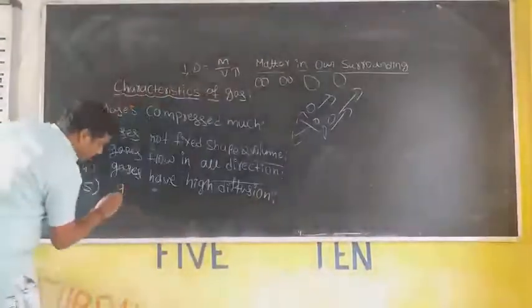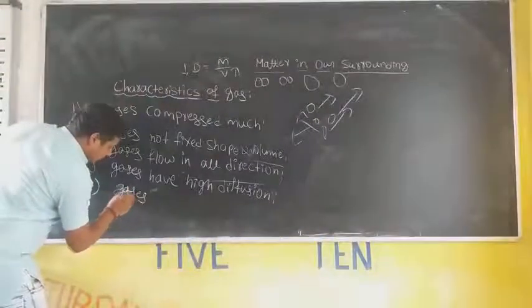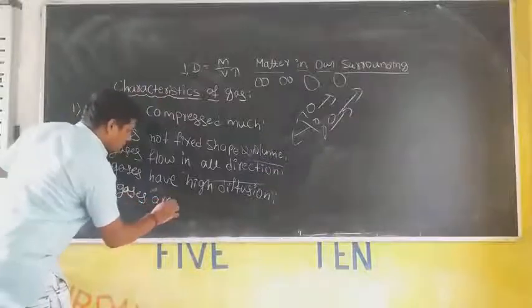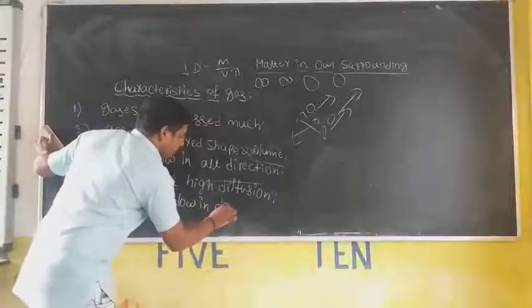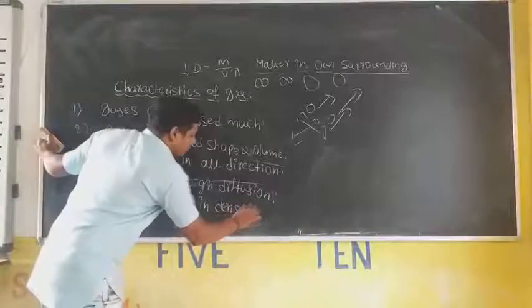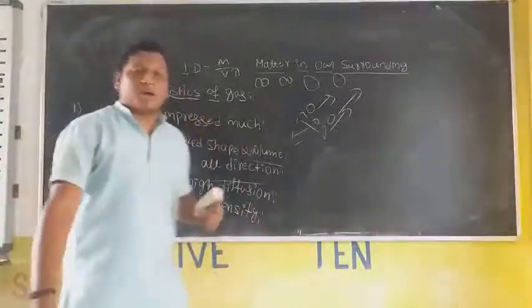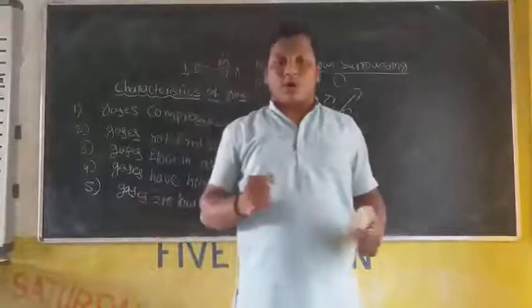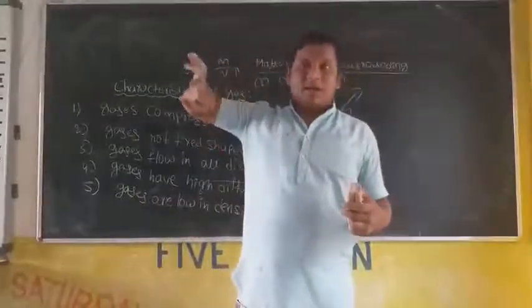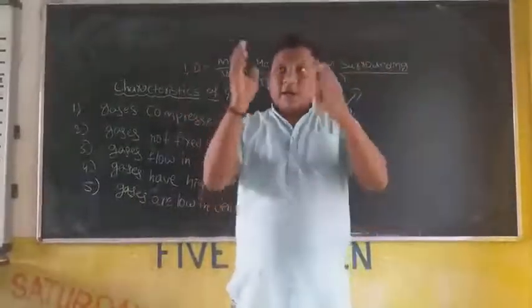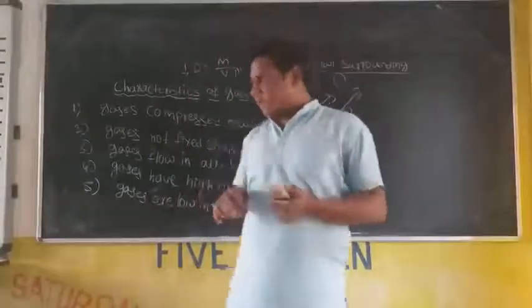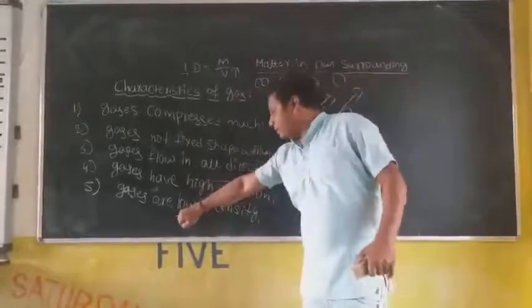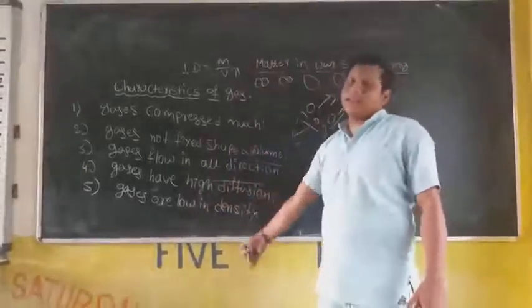Then the next one, density. Gases are low in density. So why is it low in density? Because it occupies more volume. In our surroundings also, air is present. It occupies more volume than liquid and solid. Because of that more volume, the gases are low in density.